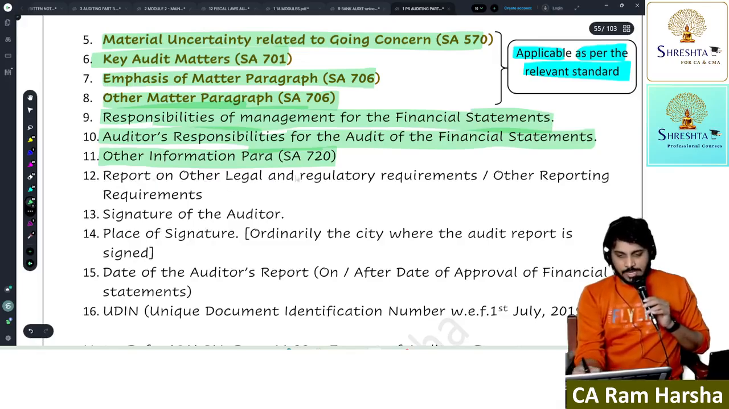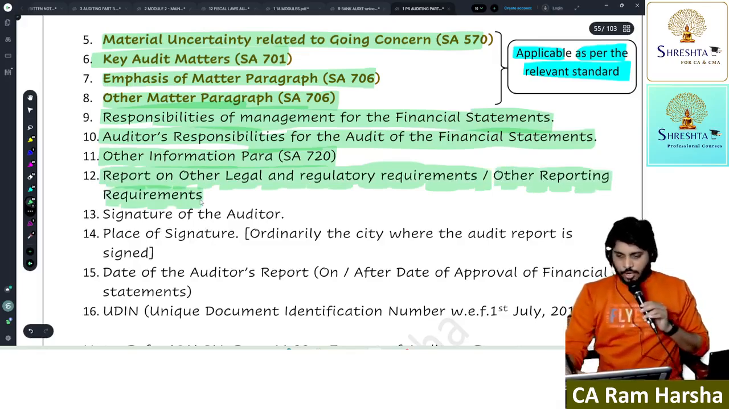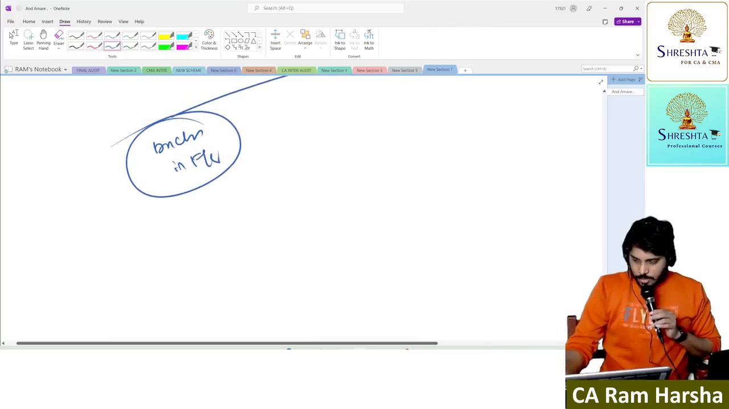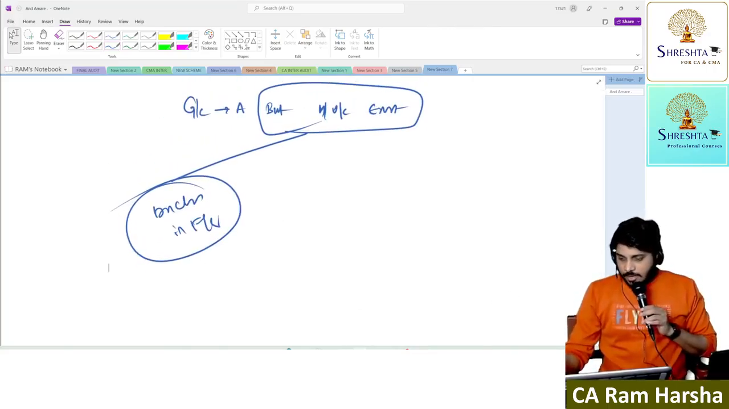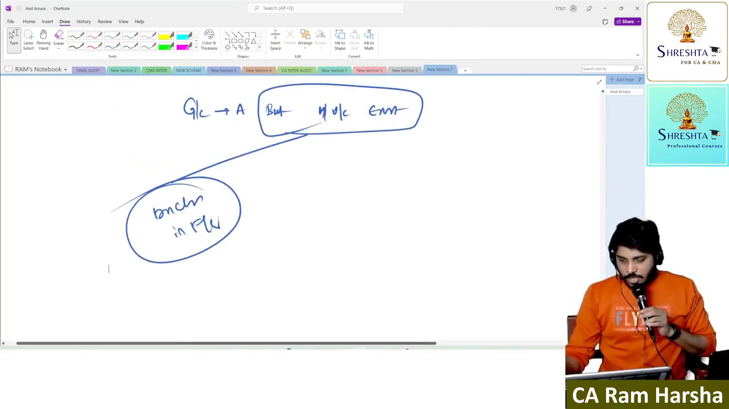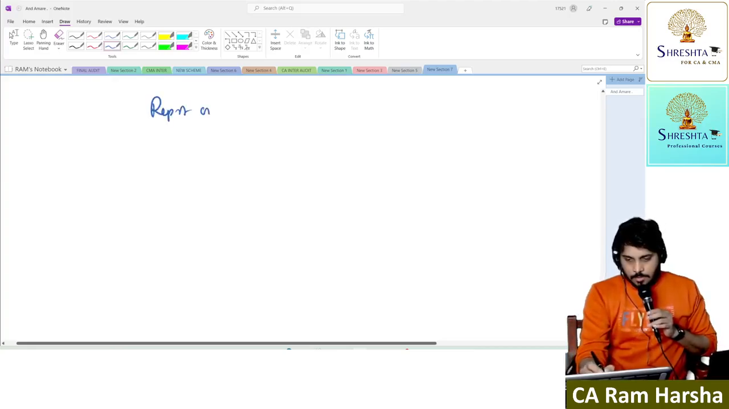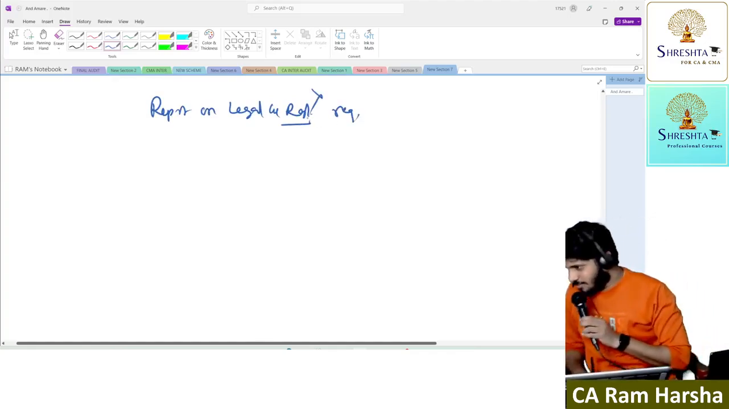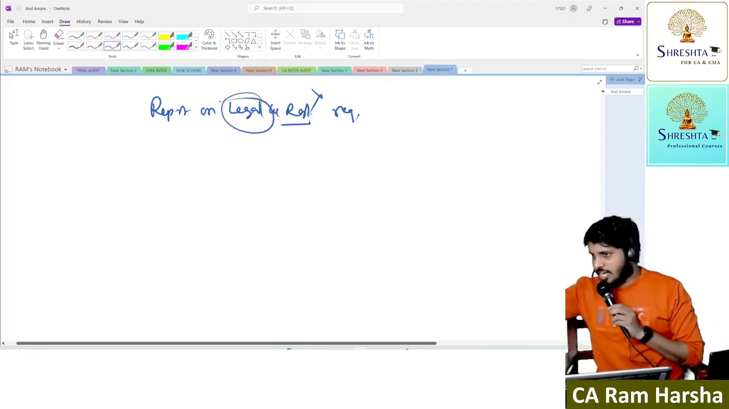Report on other legal and regulatory requirements, which is also called other reporting requirements. Now, what is this? Report on legal and regulatory requirements. We don't have regulatory requirement at CA Inter, but legal requirement is there. Legal means what? Requirement under law.